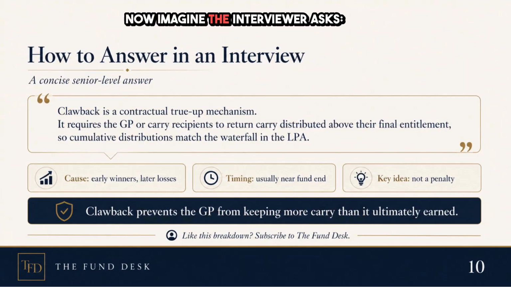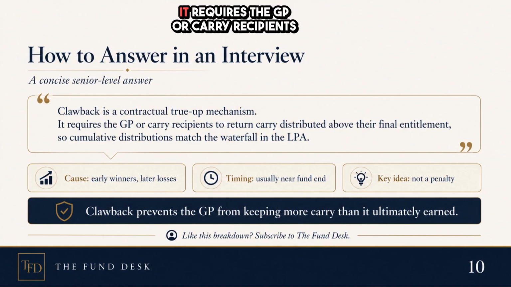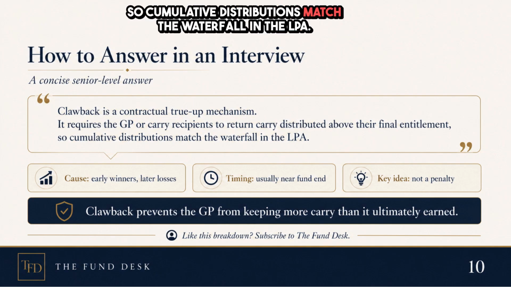Now, imagine the interviewer asks, is a clawback a penalty on the GP? A strong answer would be no. A clawback is a contractual true-up mechanism. It requires the GP or carry recipients to return carried interest distributed above their final entitlement, so cumulative distributions match the waterfall in the LPA.